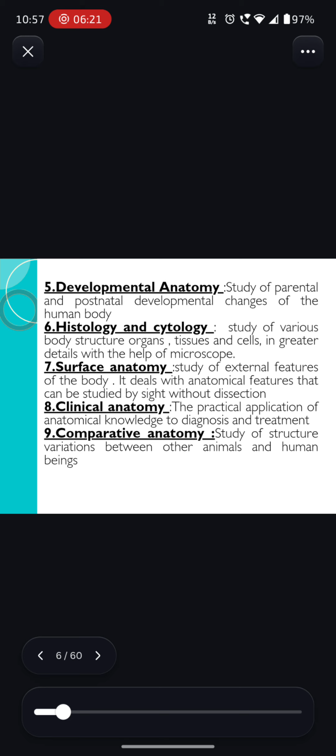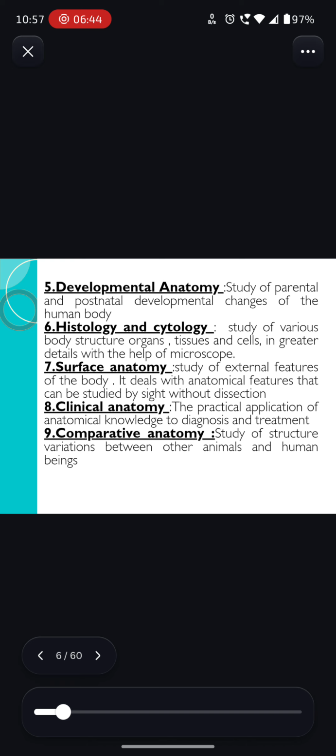So to find out abnormality, to find out the difference between the healthy cell and unhealthy cell, the healthy tissue and unhealthy tissue, we need to take the help of a microscope.